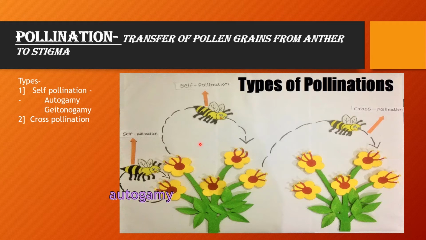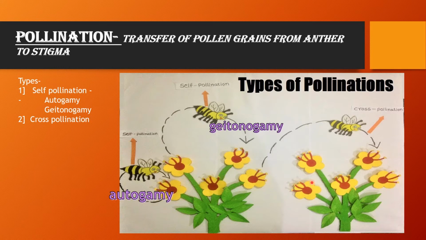Second case, you can see here that pollen from one flower is shifted to the stigma of another flower but on the same plant. That means shifting is taking place within the same plant but between two flowers. So that term is called geitonogamy. So these two modes are actually the types of self-pollination because the pollination is taking place in the same plant.